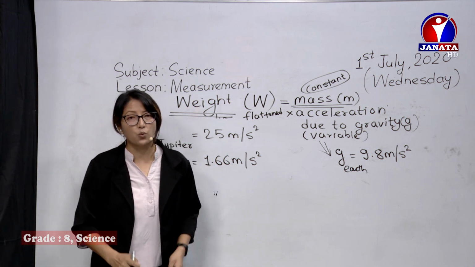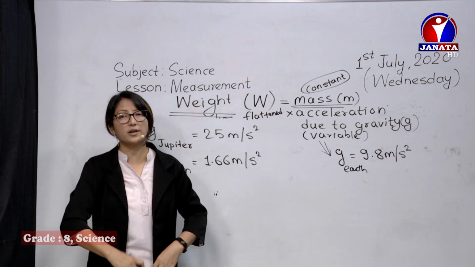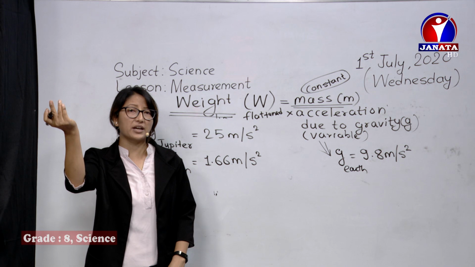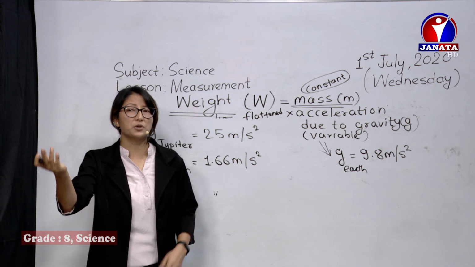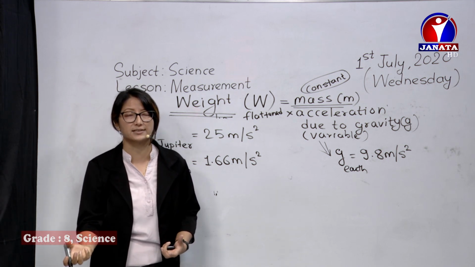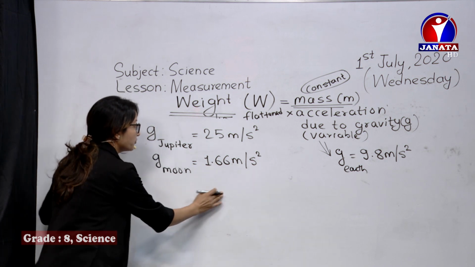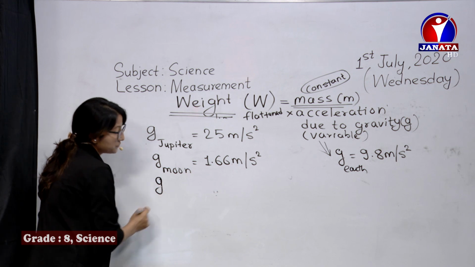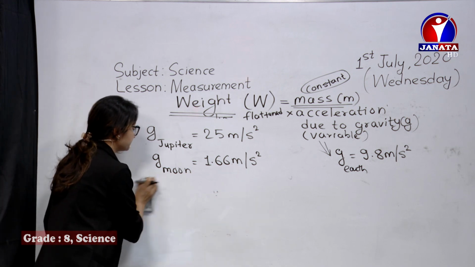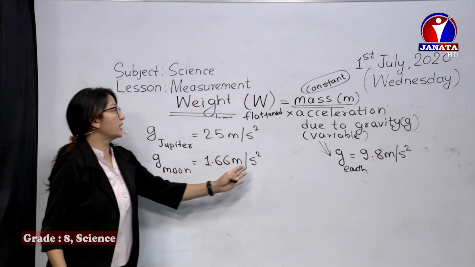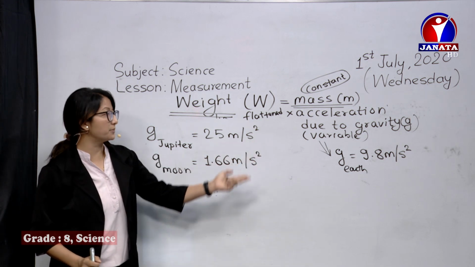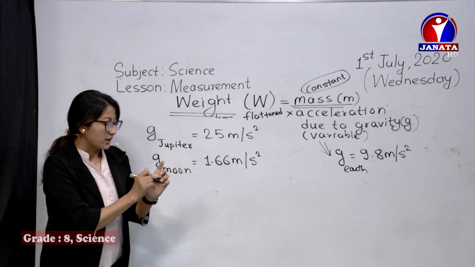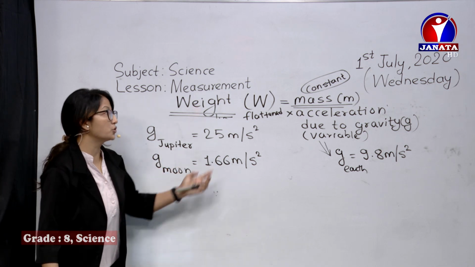If you can jump 1 meter high up here, then in Moon you can jump 6 times more because you are being pulled slowly, lesser. So, some interesting facts. Similarly it's different in Mars, similarly different in other planets. Okay, it's different. Now, if we learn about this, now let's go to weight.